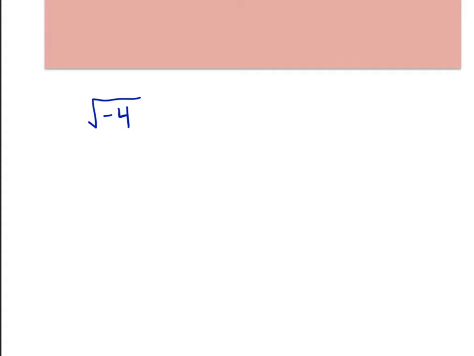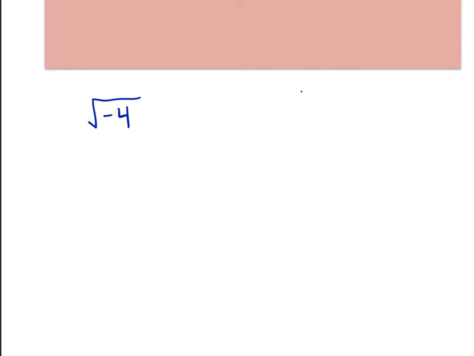And that's true. Nothing times itself is going to give you a negative 4, right? Because a positive times a positive is positive. A negative times a negative is also positive. So there's nothing that you multiply by itself that's going to give you a negative. But mathematicians decided that this is not very convenient. And there are reasons why it might be convenient for us to be able to go further with this expression here, with this problem. And so they came up with a solution.